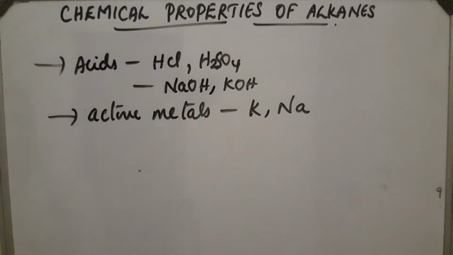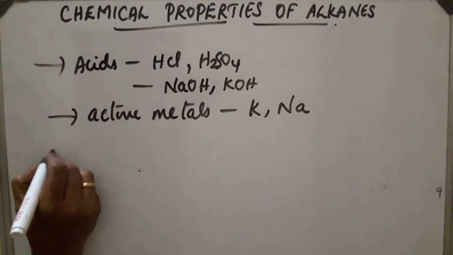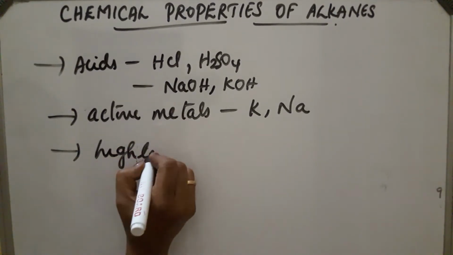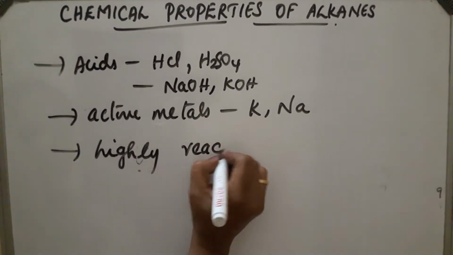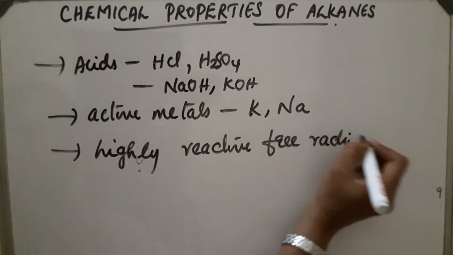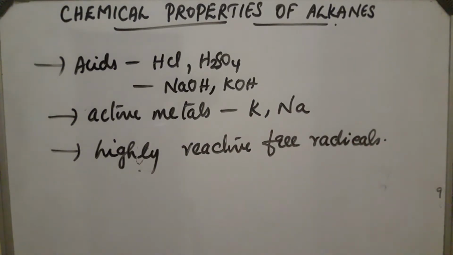But alkanes undergo reactions at very high temperature, and these reactions take place through highly reactive free radicals, or a free radical mechanism. The chemical reactions of alkanes take place through highly reactive free radicals. Let us see one by one.